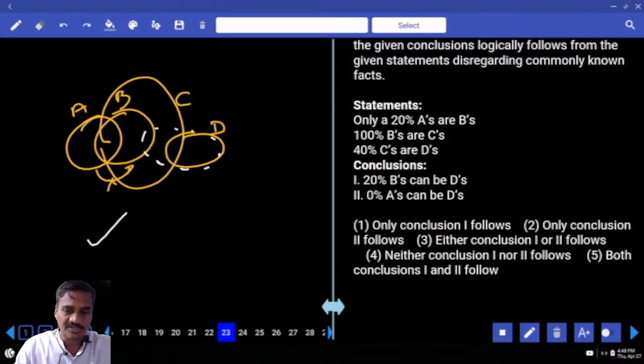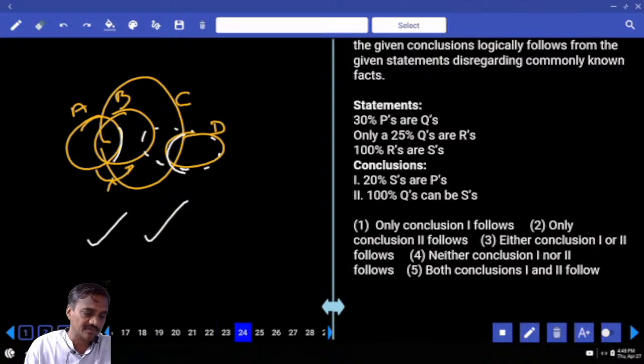Yes. And 0% A's can be D's. That means there is no intersection between A and D. A is here, D is here, there is no intersection. That is also true. Can be means a possibility. Then what is your answer? Both 1 and 2, choice 3 for question 23.